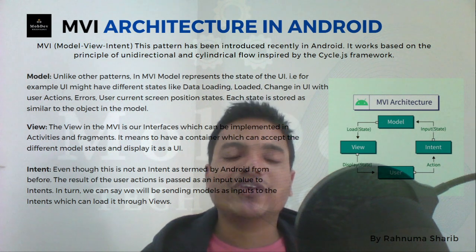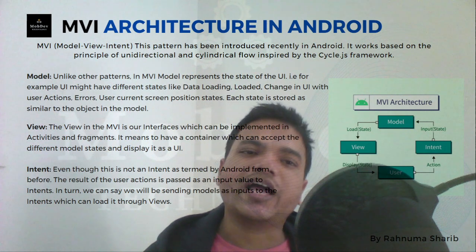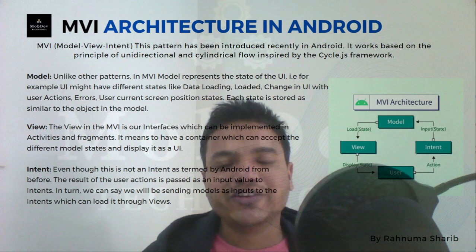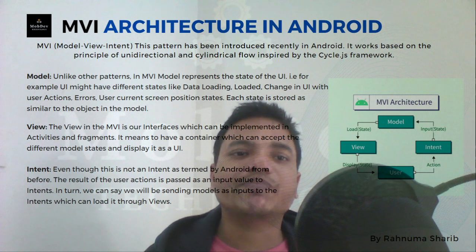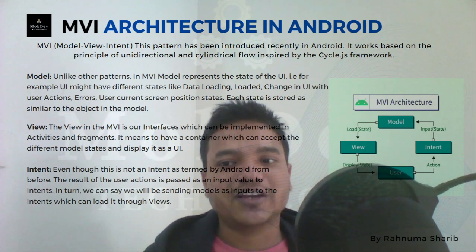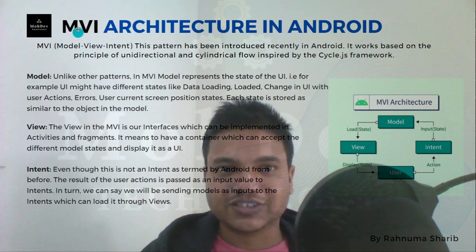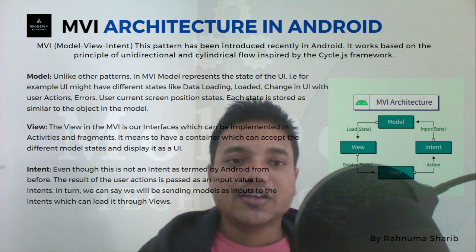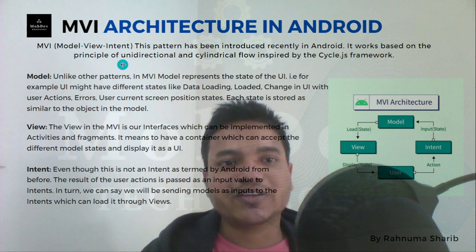In a very simple way, you can understand that intent means the interaction or the action performed by the user. So in MVI, Model View Intent, the intent is not an Android intent. It means the action taken by the user. Here we also have a model and a view. The model remains the model. I'm not going to discuss it because we already discussed it a lot; its primary work is to handle the data, whether it comes from a REST API or the database. The view is a view, we already know.